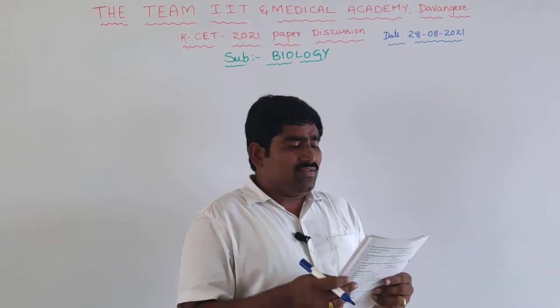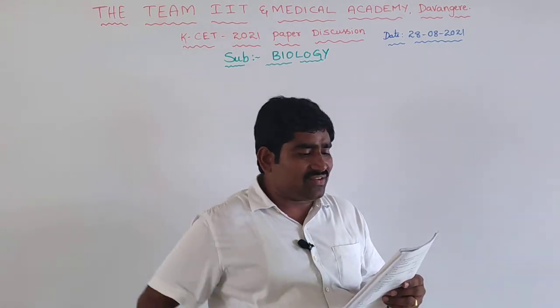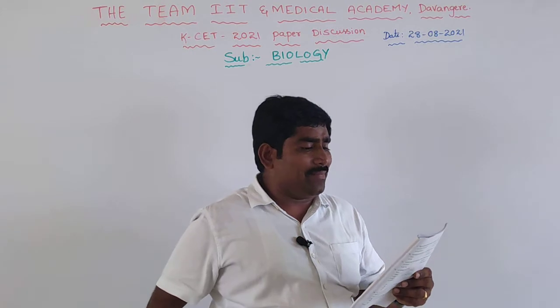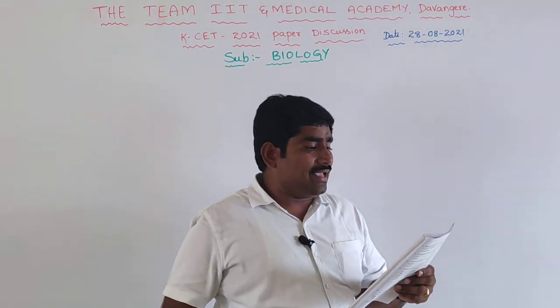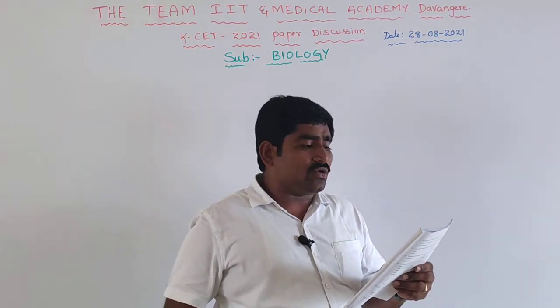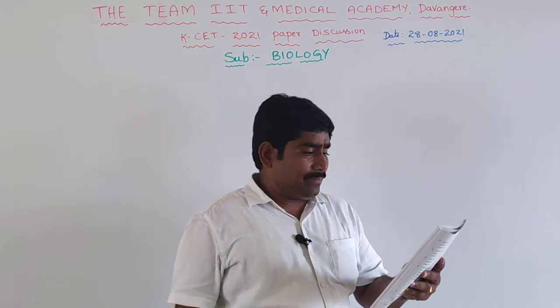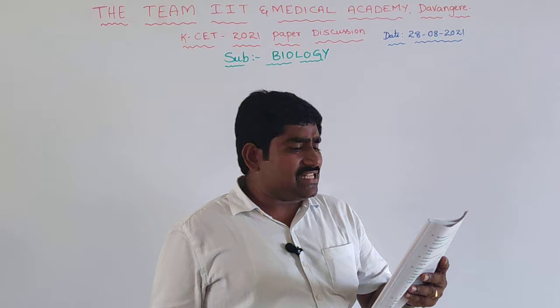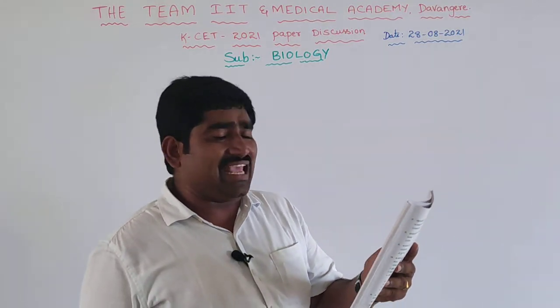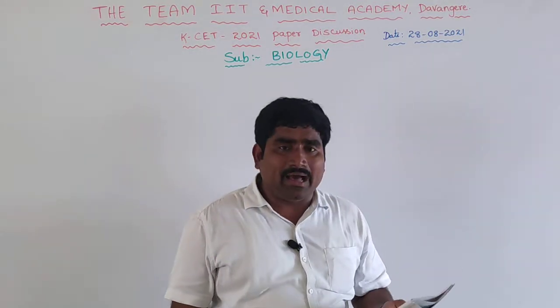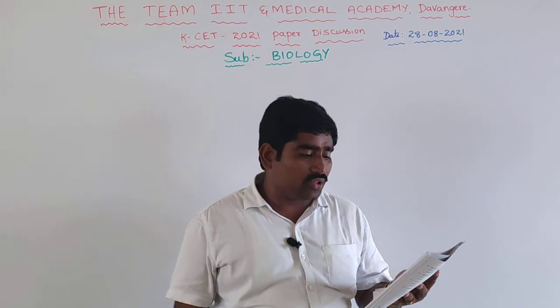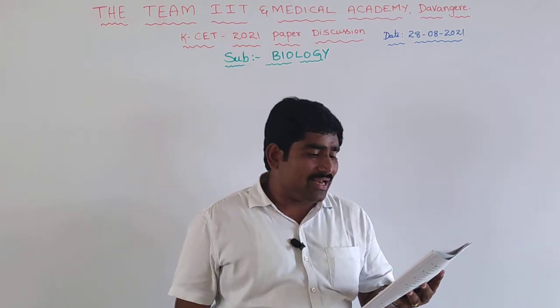The next one, which among the following is the source of a drug which is native to America? Erythroxylum coca is the correct answer for this question. Next one, the technique of biogas production developed in India is KVIC and IARI, both.